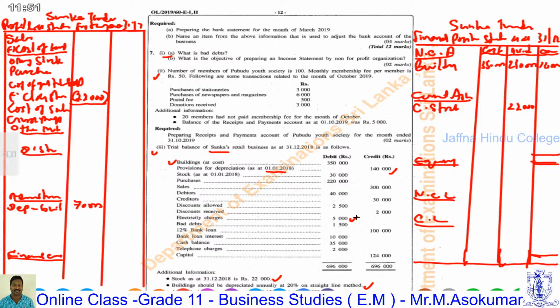Therefore, the electricity charges of rupees 5,000 listed in the trial balance say that payment was made by cash. In the additional information, 1,000 rupees is accrued. This is used but still outstanding as at 31st December 2018. Therefore, paid 5,000 and payable 1,000. Altogether the electricity service received is 6,000.